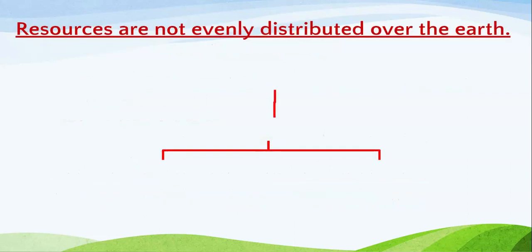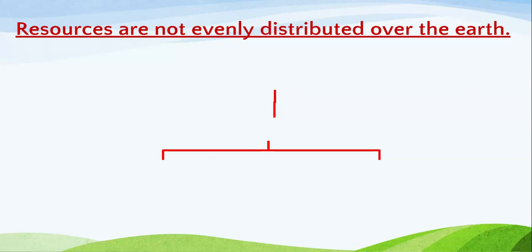Let's move further to the last classification. As we all know, the resources are not evenly distributed throughout the world. For example, petroleum is mainly found in the Gulf countries. Similarly, China is one of the countries that has most of the mineral resources.